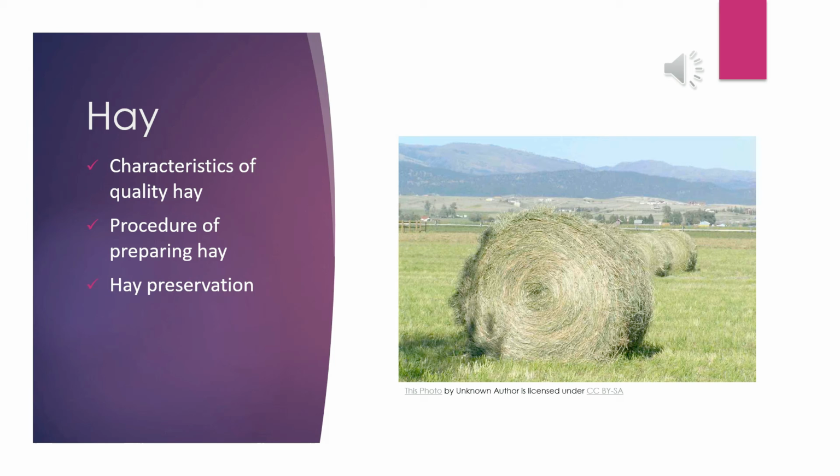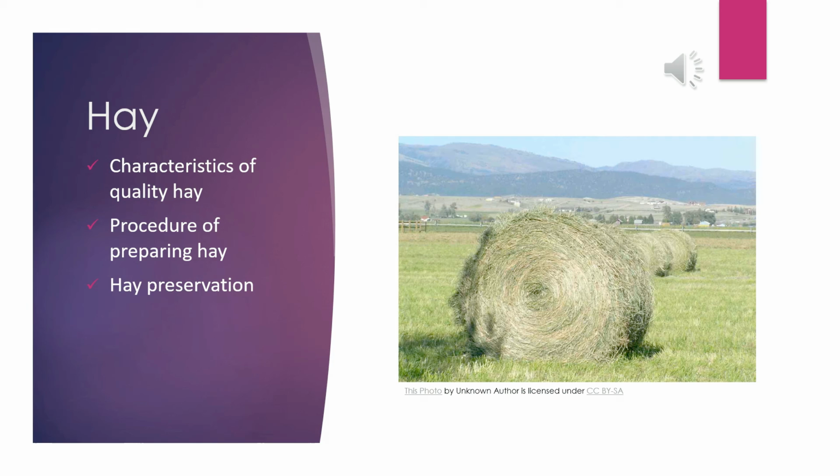It may be brown in color due to high moisture content and a very high temperature. This color indicates the loss of nutrient value in hay. Hay should be free from weeds. Hay should be free from molds, and hay should have a scent suitable for feeding. So if we have these five kinds of characteristics, then we can prepare hay from that kind of grasses, leguminous plants. Now we are going to discuss the procedure of preparing hay.